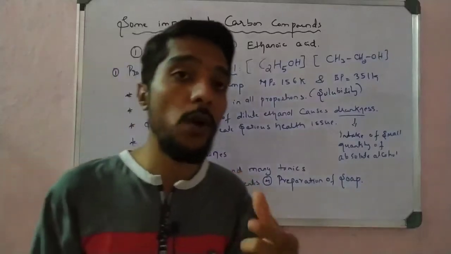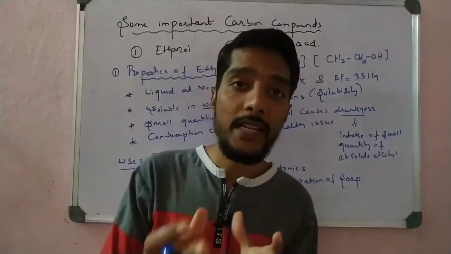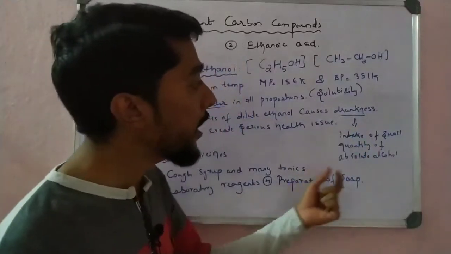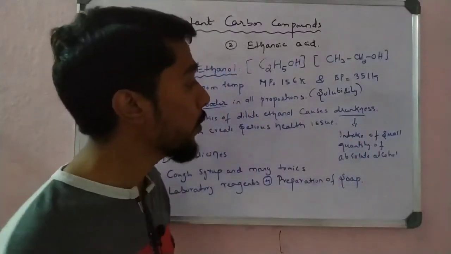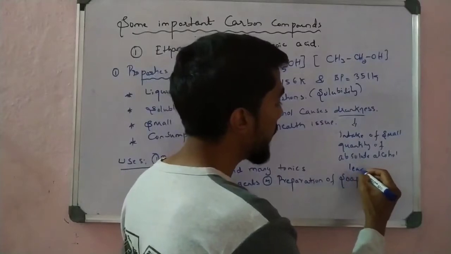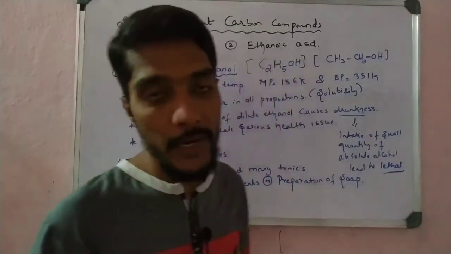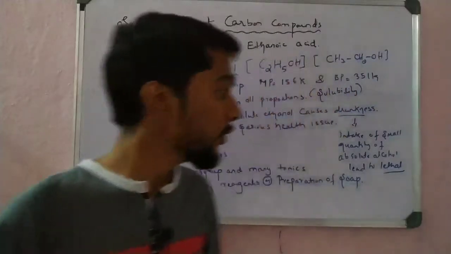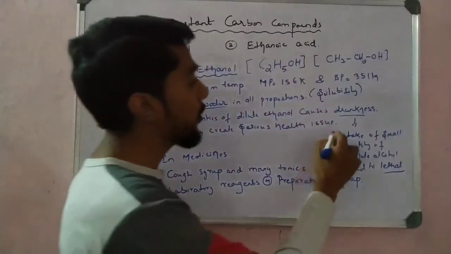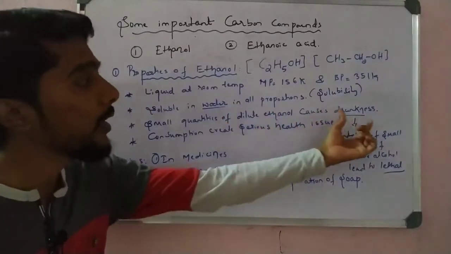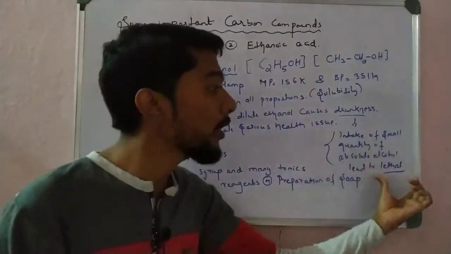In the alcoholic drinks we see in the market, the alcohol is nothing but ethanol. And the intake of a small quantity of absolute alcohol is lethal, that is, dangerous for health, and can cause death. That is a very important point you have to remember. So intake of a small quantity of dilute ethanol can cause drunkenness, and absolute ethanol can be lethal.